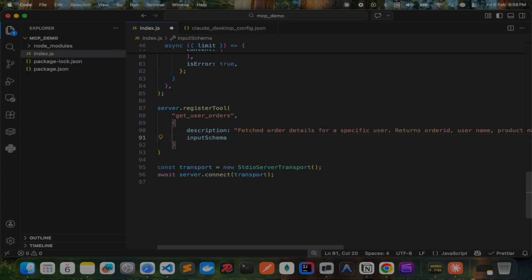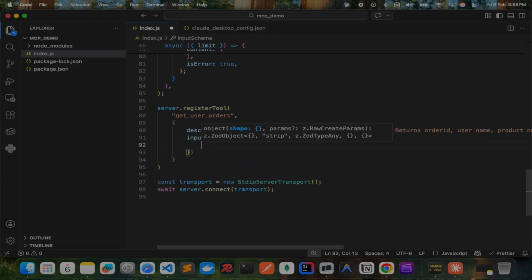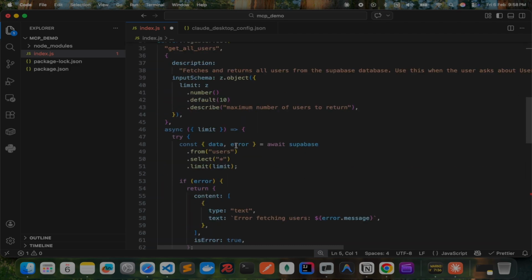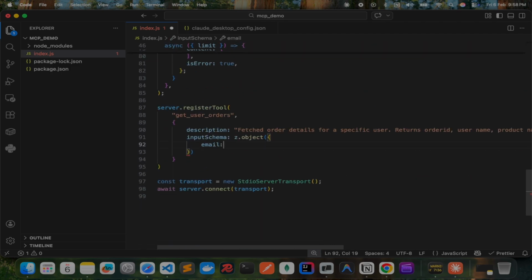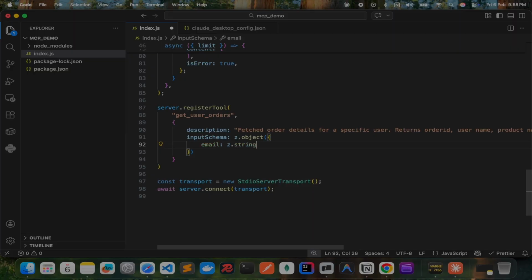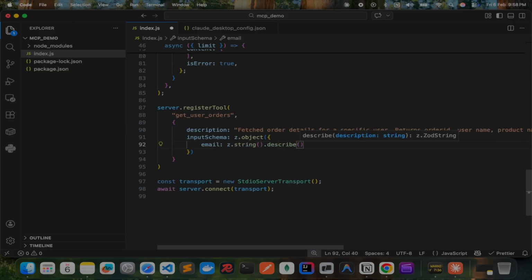In input schema, z.object will pass email, z.string, and describe as the email ID of the user to fetch orders.